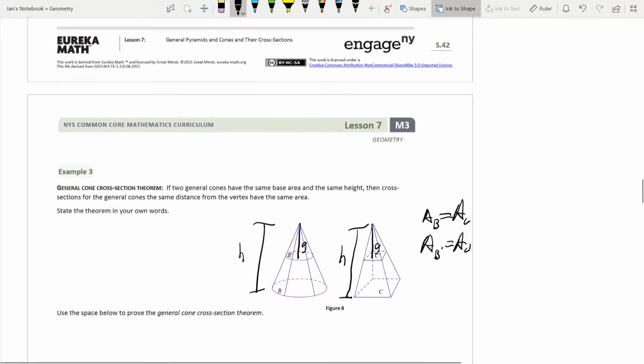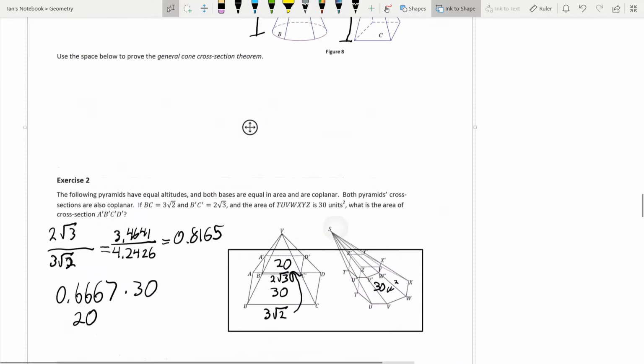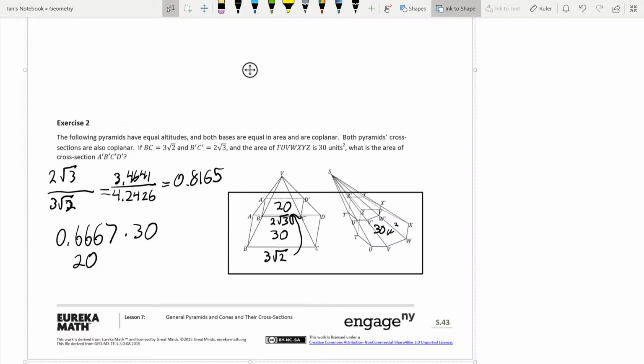That's by this general cone cross-section theorem. Now, they wouldn't have put this question in here if the two bases were different, so I assume that the two bases are exactly the same, which they should be. And so, what that theorem is really saying is that because these are both 30 and they have the same height, if this is 20 units squared, then this up here is also 20 units squared.